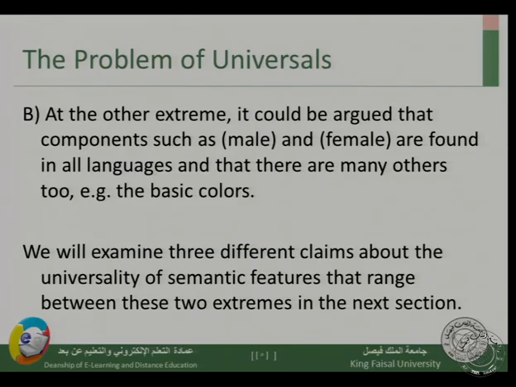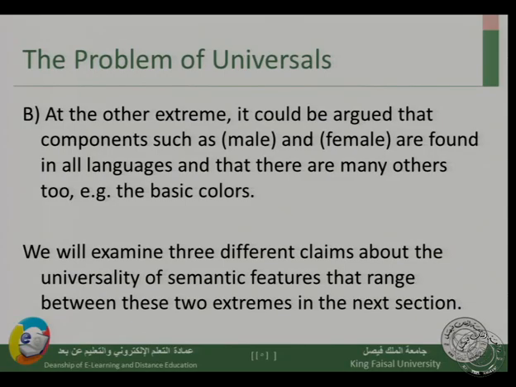universal to all languages. At the other extreme, we can say components such as male and female are found in all languages, and that there are many others as well, like the basic colors. So this other extreme says there are semantic features that exist in all languages, and so this kind of view admits there is universality of semantic features in languages.